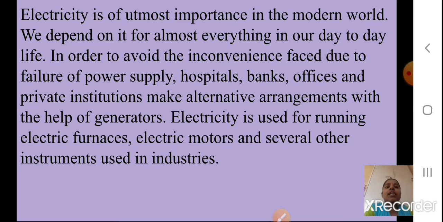If you take an example of yourself, you yourself use electricity every day. For example, you are watching this presentation on your mobile phone. Now your mobile phone needs to be charged. You need to charge the battery of the mobile phone, and you do it using a charger which has to be connected to the power supply. Power supply means through electricity only you can use that power to charge your battery, and then you can watch these videos. So in small things every day, whatever you are doing, electricity plays an important role in your life.